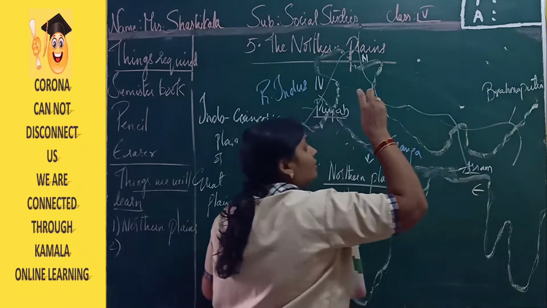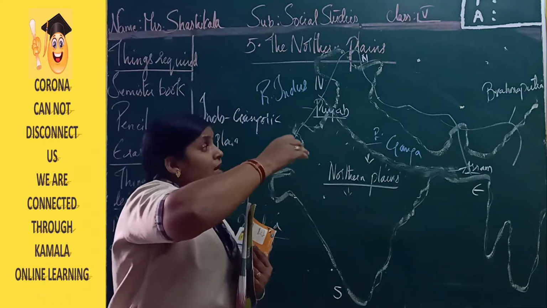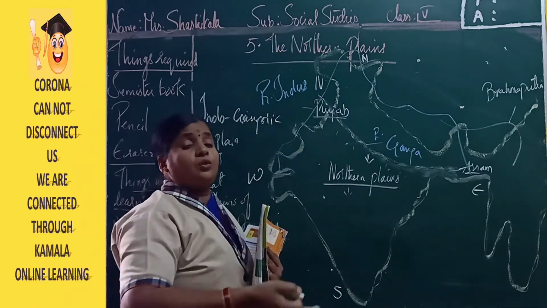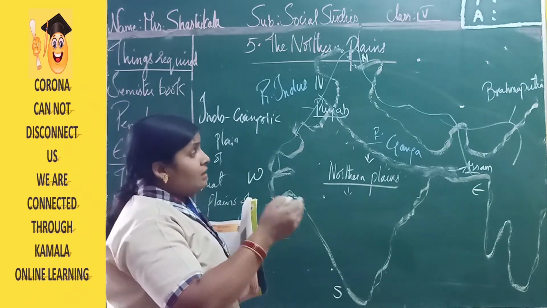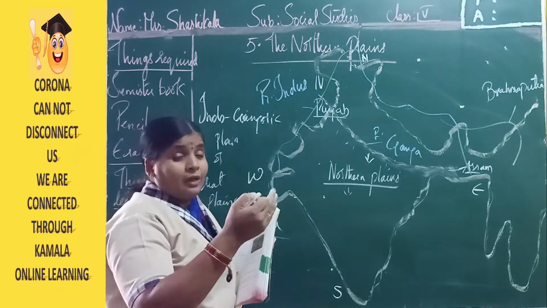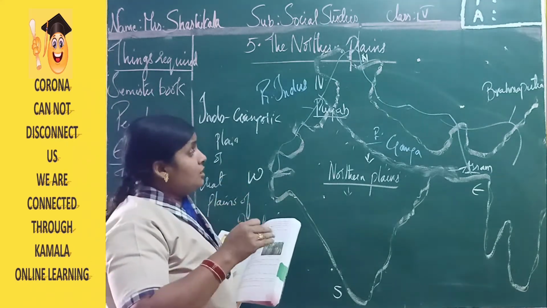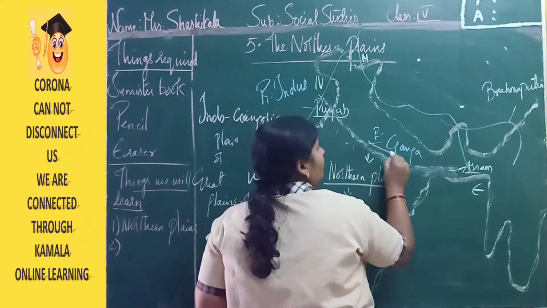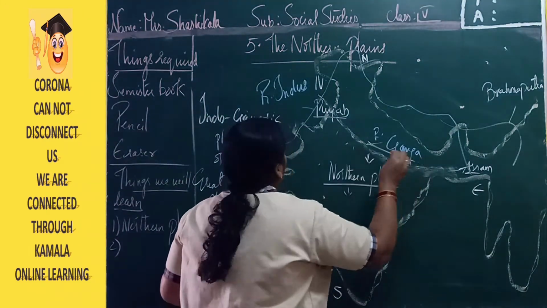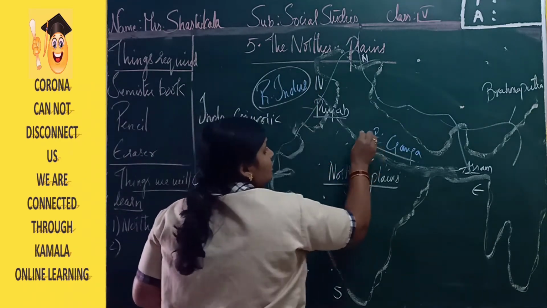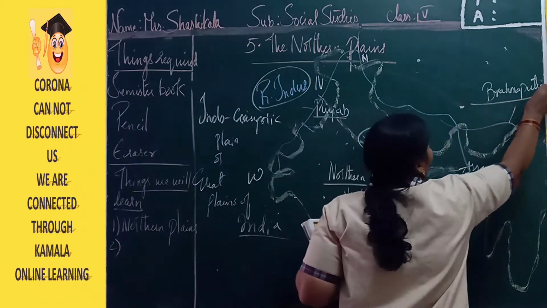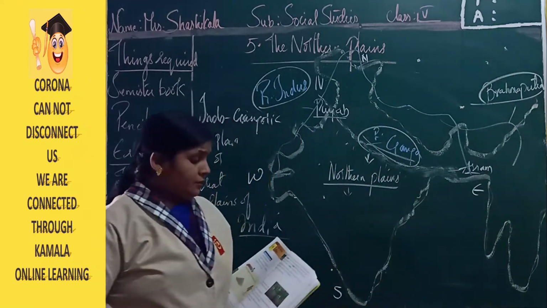When Brahmaputra comes from Nepal and starts moving into India, it will change, and it will start moving from east towards west. Then it will be called the river Ganga. So the three important rivers are Indus, Ganga and Brahmaputra.